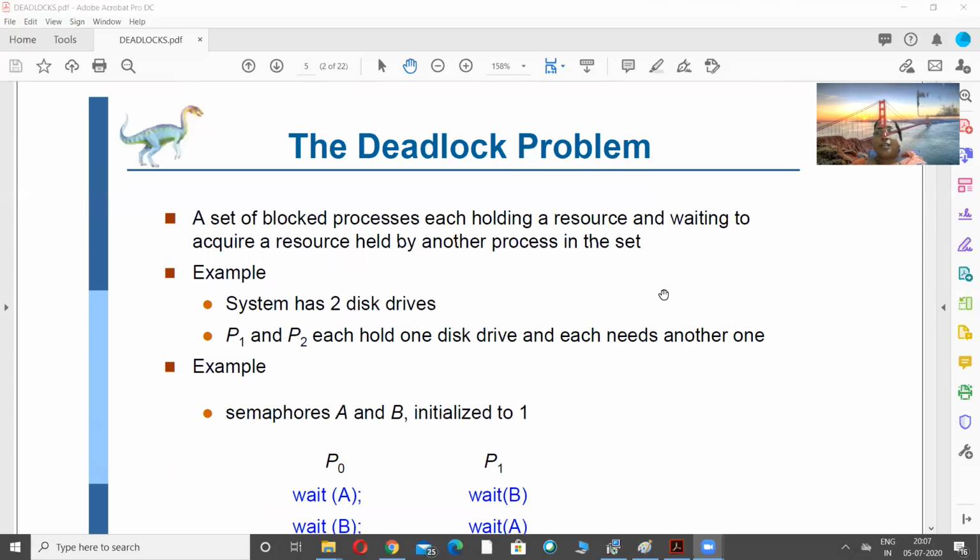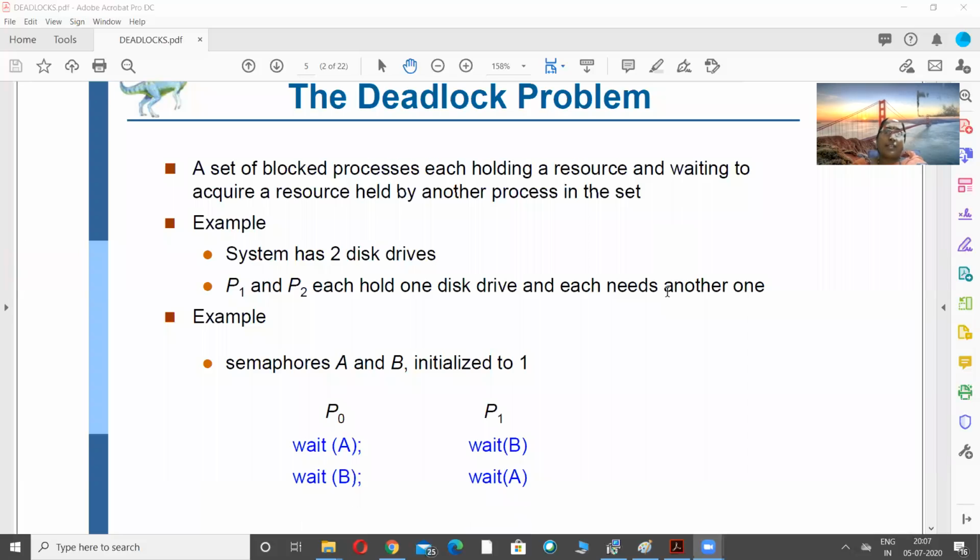Now what is a deadlock? A set of processes is said to be in a deadlock state when each process is waiting for a resource that is held by some other process in the set. So here, a set of processes will be in a blocked state. None of the processes gets executed, so the throughput becomes zero. Now let us define what throughput is. The number of jobs executed per unit time is called throughput. So in case of a deadlock, not even a single process will be executed.